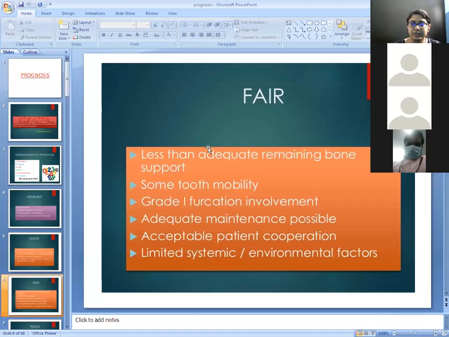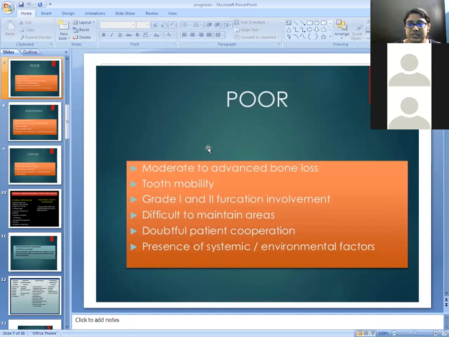So if the tooth has fair prognosis with grade 1 furcation involvement, you can treat it either by osteoplasty or odontoplasty. Similarly, if the patient has tooth mobility, you can treat using the splinting method. And if the patient has limited systemic and environmental factors, then you can also treat the different systemic diseases. Next type of prognosis is the poor prognosis.